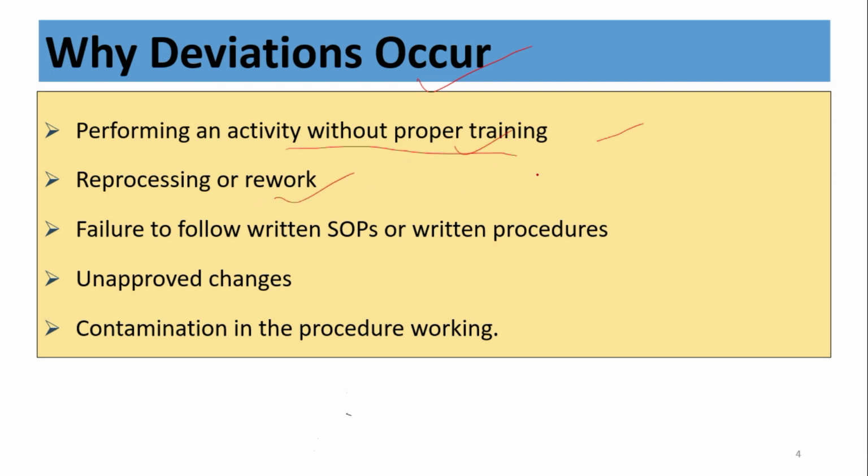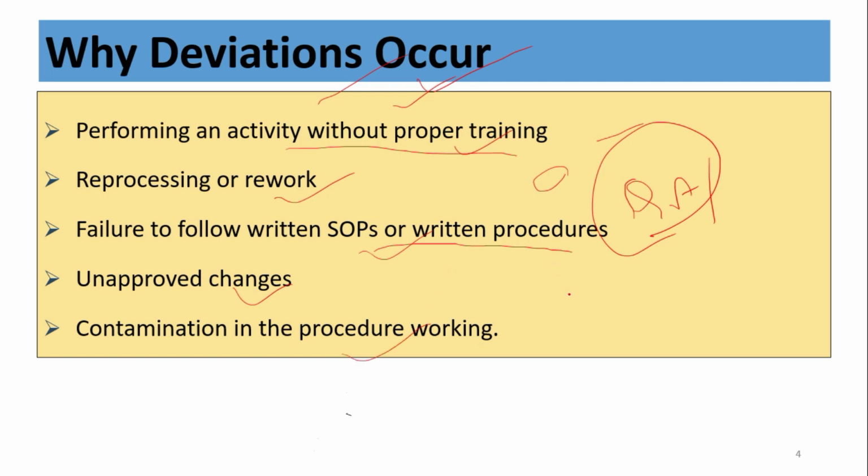Reprocessing or rework: if we are doing any rework again, then also it is a deviation. Failure to follow written SOPs or written procedures, knowingly or unknowingly. Unapproved changes: we have not taken approval from the QA team for the changes we are going to make in our procedure, so this also leads to a deviation.